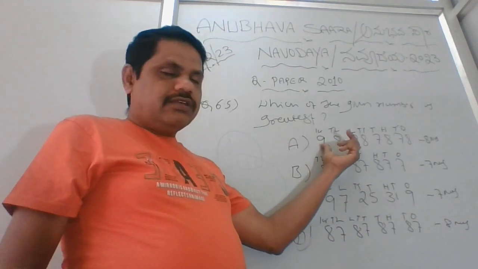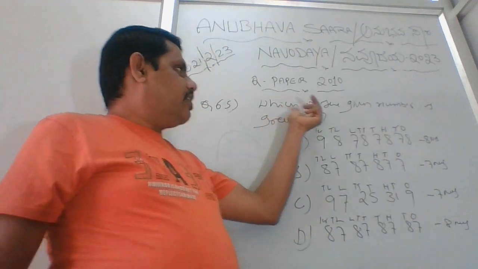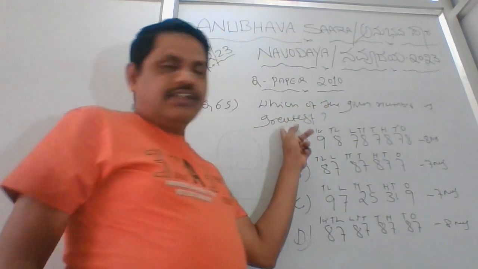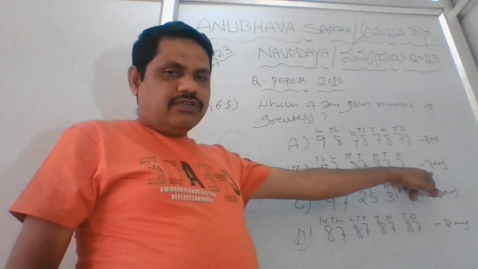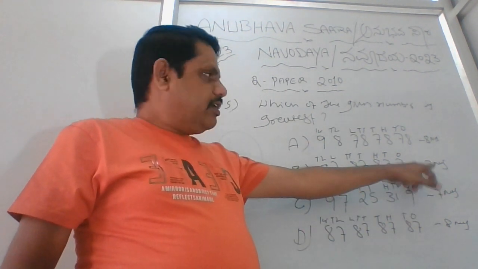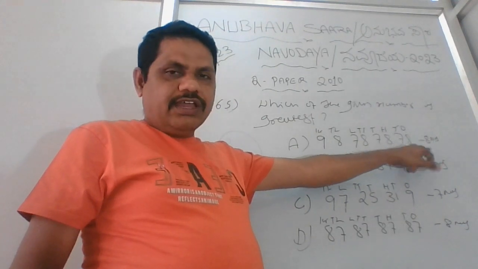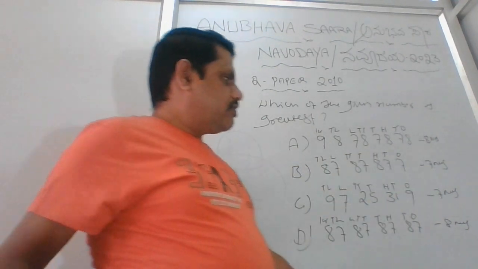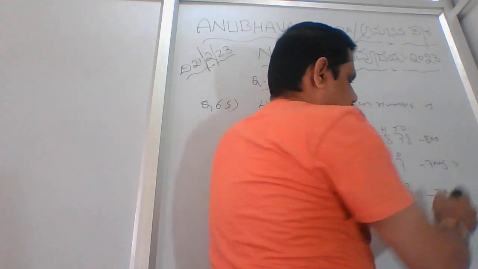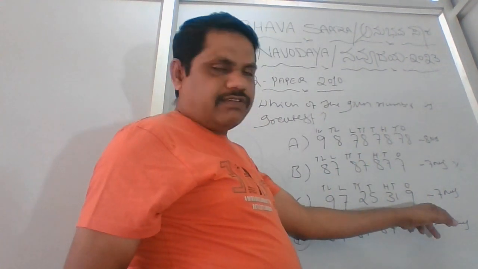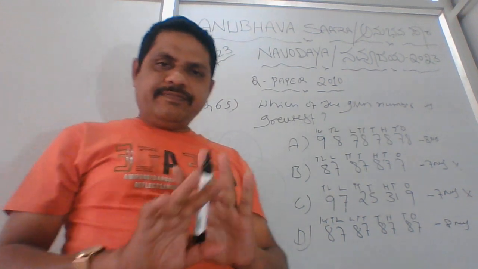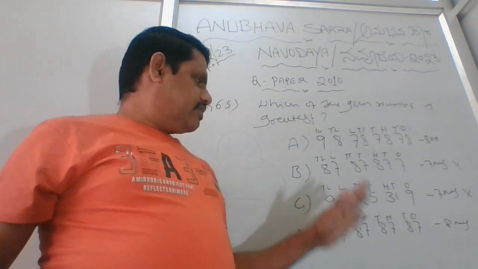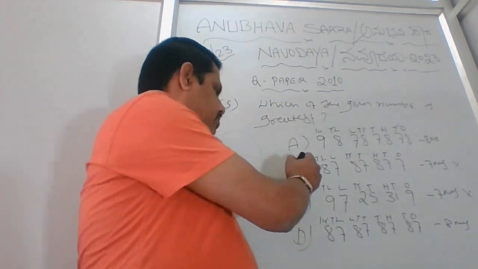See, here they are asking which of the given numbers is greatest. Greatest means it should be more. 7 is bigger than 8? No, that means 8 is greater than 7. So that means its answer is wrong. So 8 is greater than 7, that means this answer is wrong. So straight away we have removed two options, that is B and C. Both are wrong.